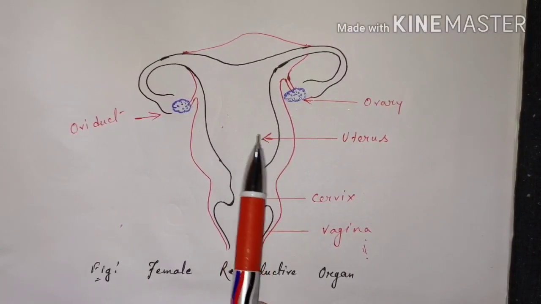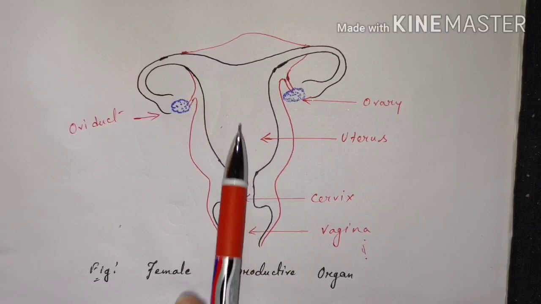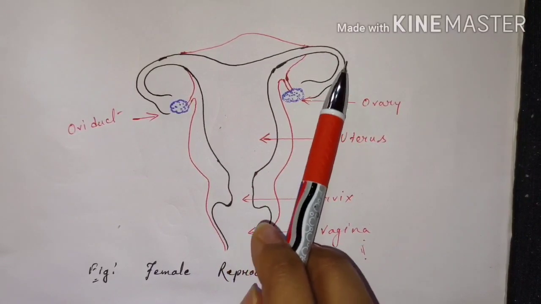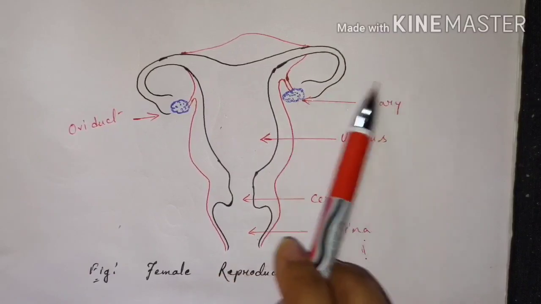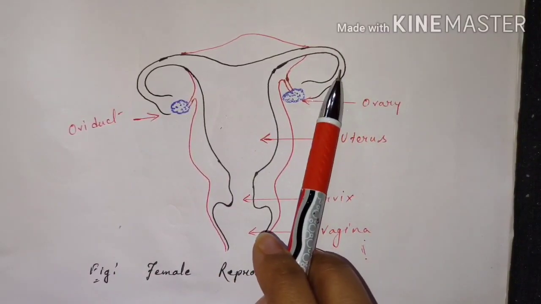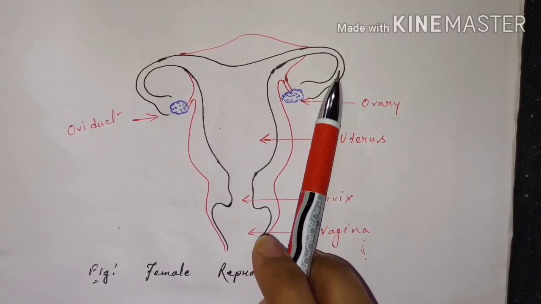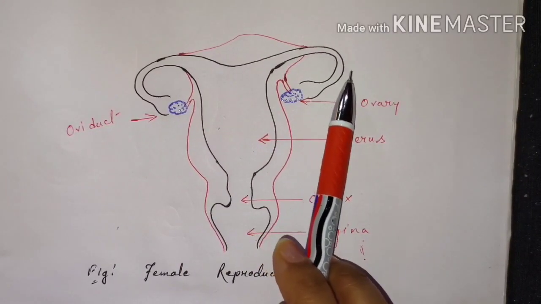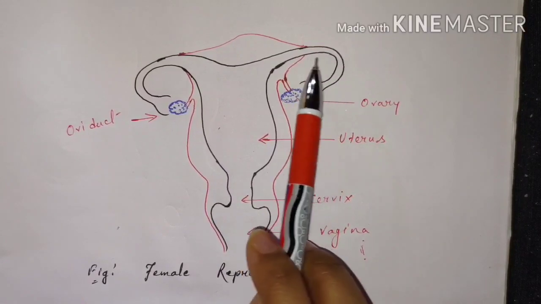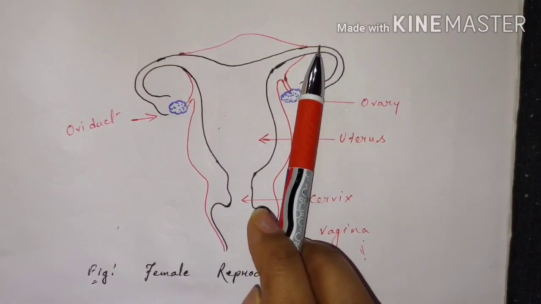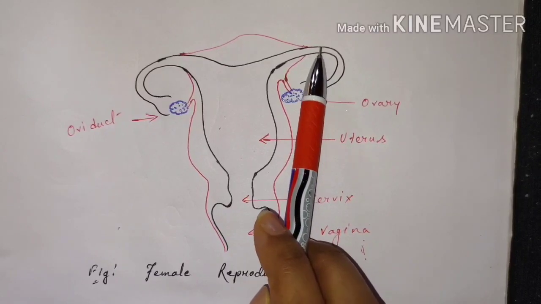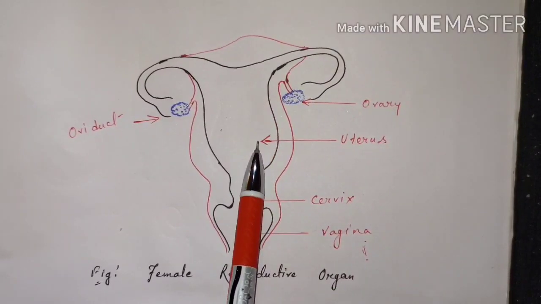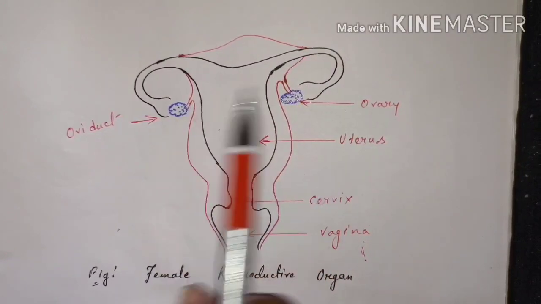They move up into the uterus through the cervix and to the oviduct, and the ovum present in the oviduct, released by the ovary, gets fertilized by one of the sperm. When the sperm nucleus fuses with the nucleus of the ovum, a zygote is formed, and this zygote divides rapidly and moves through the oviduct towards the uterus. That process is known as fertilization.